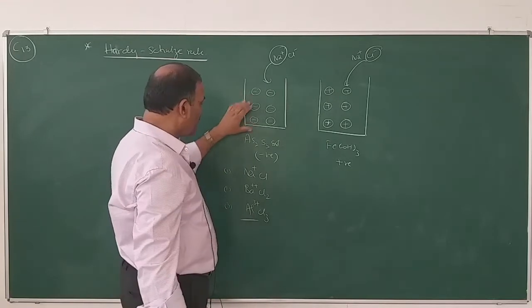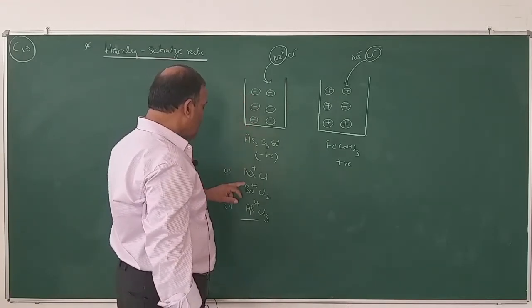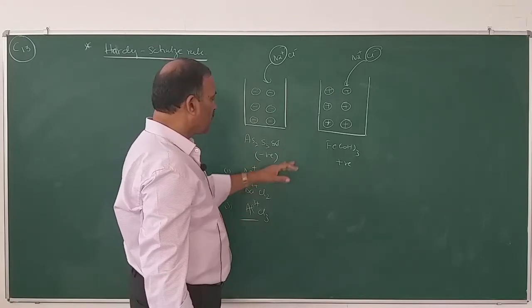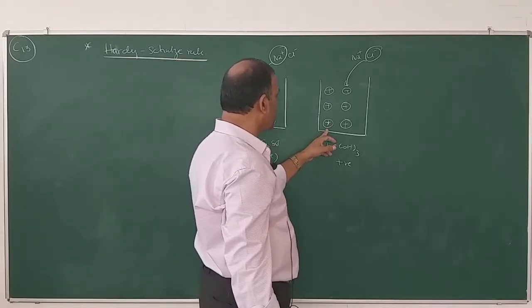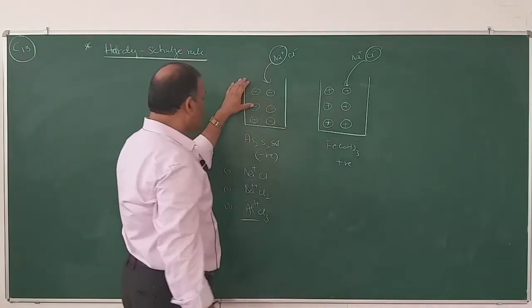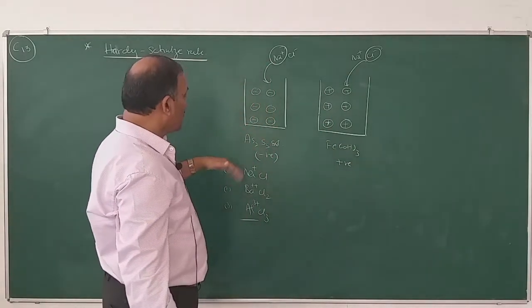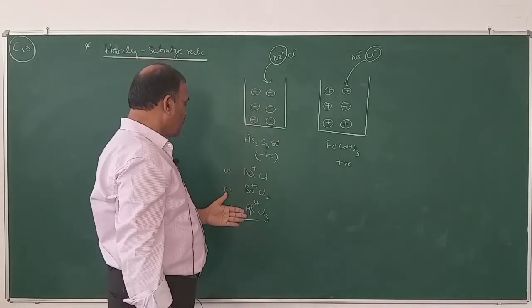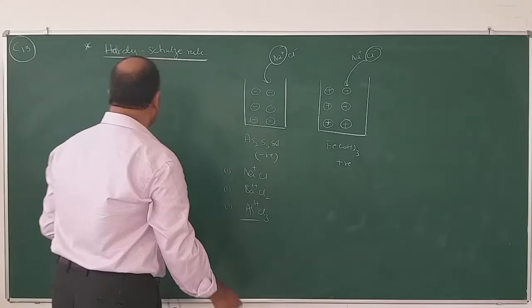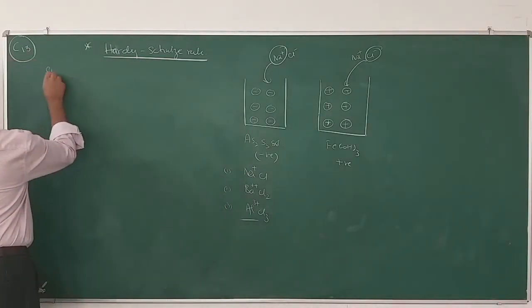For the precipitation of negative salt, positive ions are precipitating ions. Similarly, for the precipitation of positive salts, negative ions are the precipitating ions. Higher the valency of the precipitating ion, greater is its precipitating power. So, this is the statement.